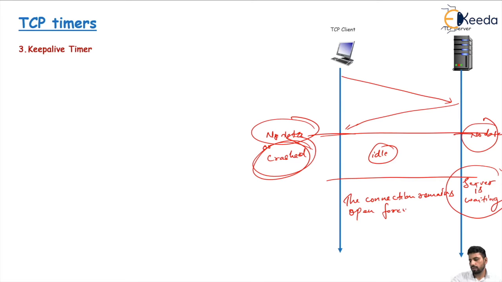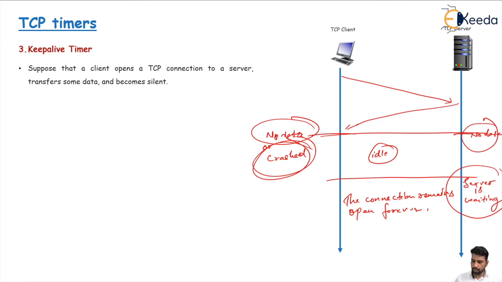Open forever. So this type of situation will occur. That time the keep alive timer is used in some implementations to prevent an idle connection between the two TCPs. The client opens a TCP connection to a server, transfers some data and keeps silent. So the connection remains open for hours.